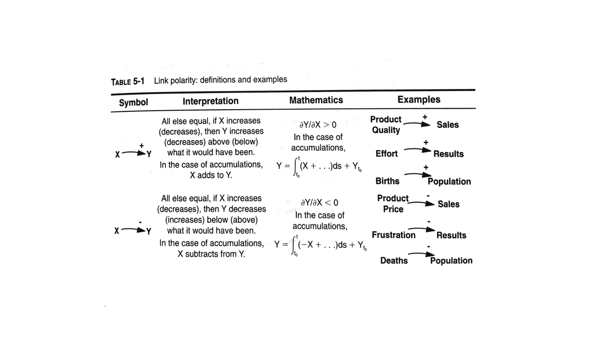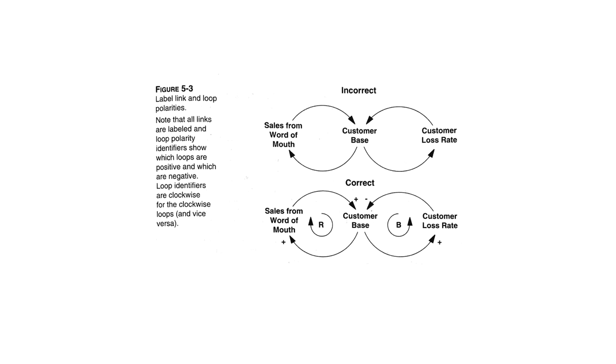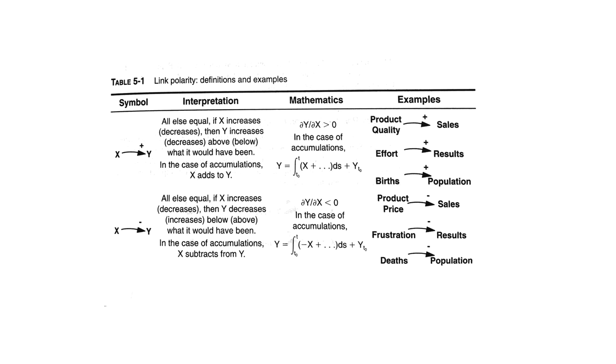If product price goes up, sales go down. As frustration goes up, results go down. As death goes up, population goes down. So like I said, this is a lot of words, but this is the core of the grammar in causal loop diagrams. Well, there's one more bit, and I think we get to it in the next slide. So I said that this is the core. These symbols are very important.